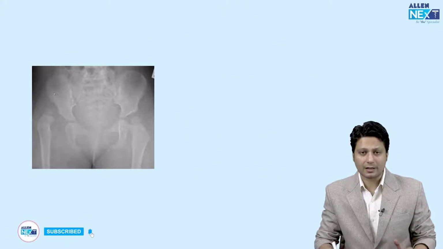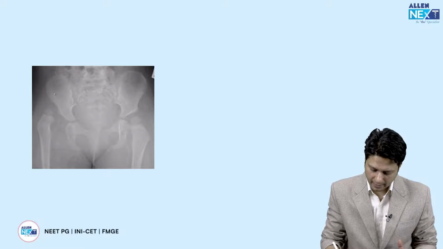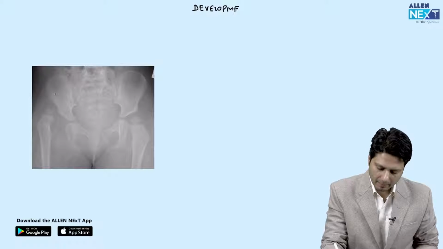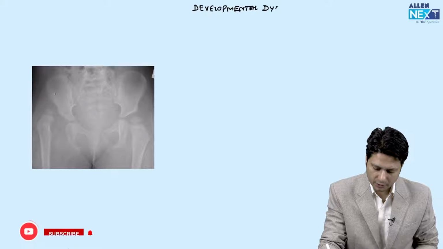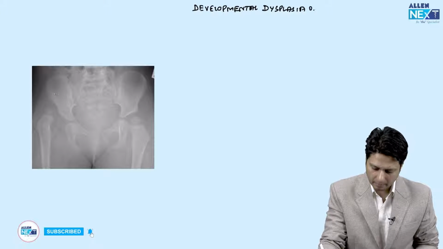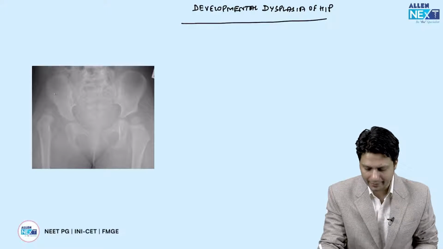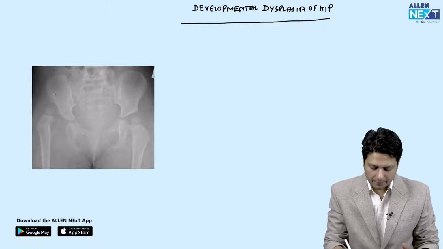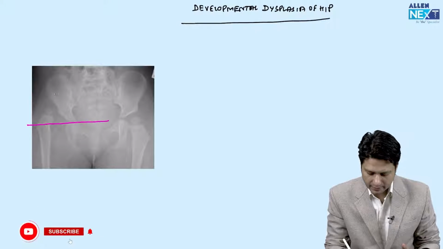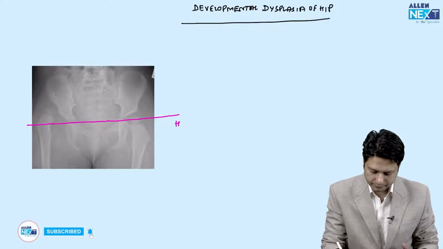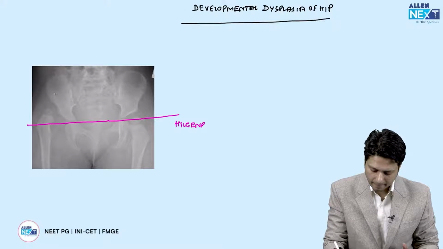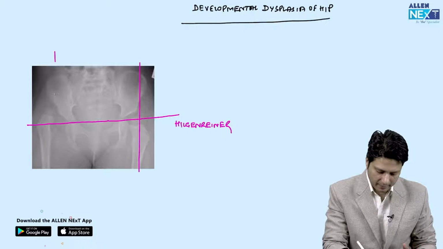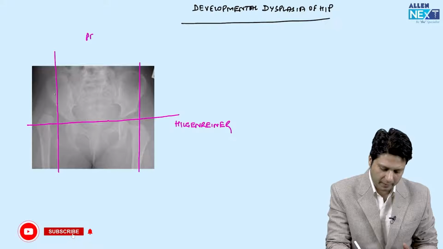Next, another condition which is likely to be asked in your examination is the X-ray of developmental dysplasia of the hip joint. The questions related to developmental dysplasia of the hip joint, the majority of the times, are related to its screening investigation, that is ultrasonography. But as the child grows, you can very clearly see that if you draw a horizontal line, that is known as Hilgenreiner line, and another line passing through the outer border of the acetabulum is known as Perkin line.